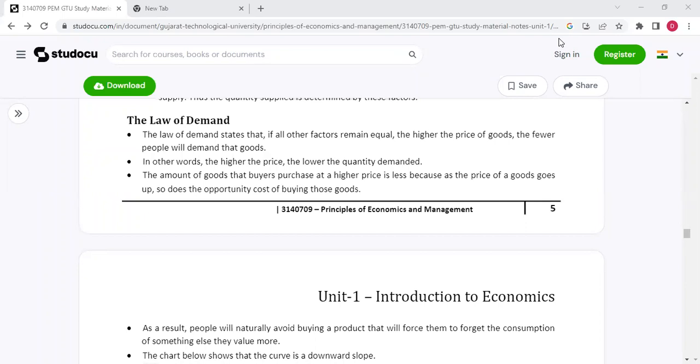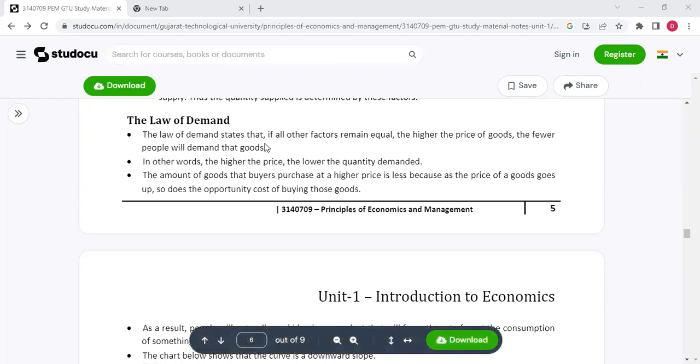गुड मॉर्निंग एवरीवन। लास्ट टाइम हमने जो भी बात की थी सप्लाई की, डिमांड की, कि क्या फैक्टर्स उन पे इफेक्ट करते हैं, राइट? नाउ टुडे आवर टॉपिक इज लॉ ऑफ डिमांड। The law of demand states that if all the other factors remain equal, the higher the price of goods, the fewer people will demand that good. In other words, the higher the price, the lower the quantity demanded.